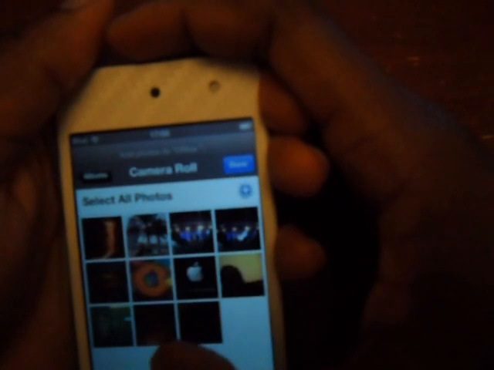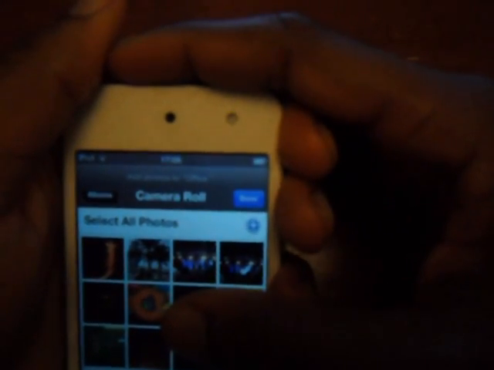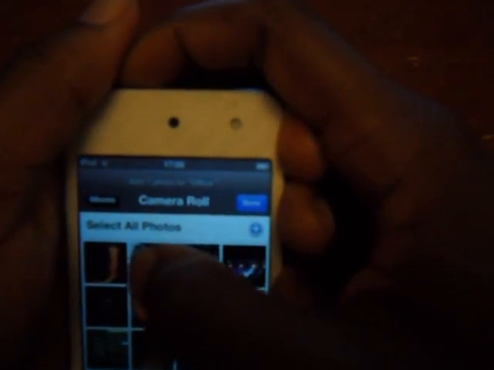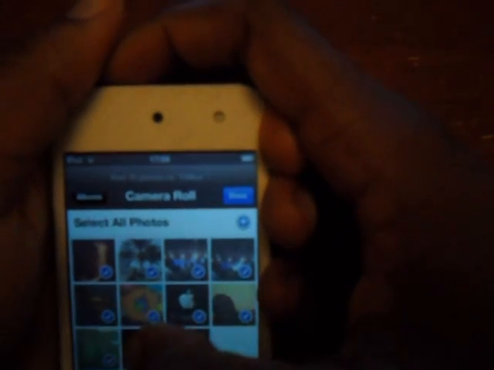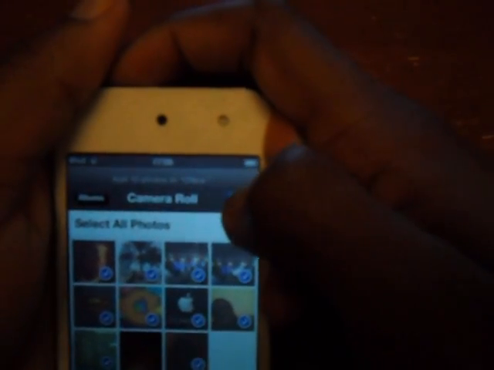Before, you could only do this on, say, iTunes. So all you have to do is enter the album name and then select a camera roll. Let's just say this one, that one, that one, that one. Okay, and then you click done. And now it's created a brand new folder in iOS 5 called Office.